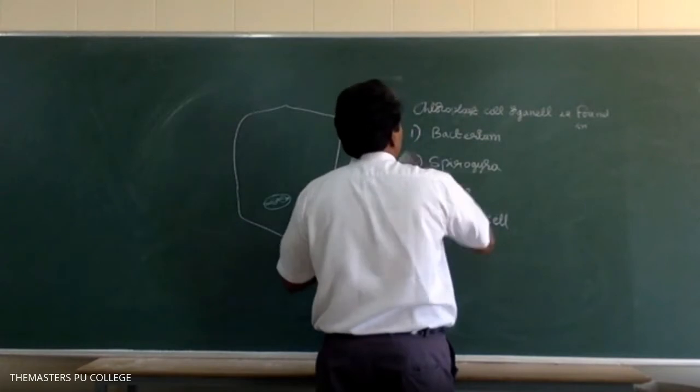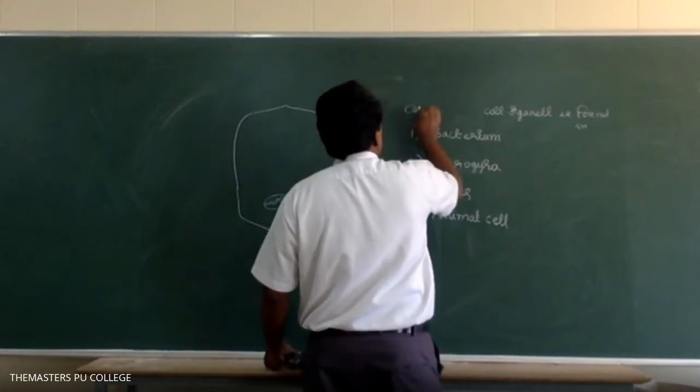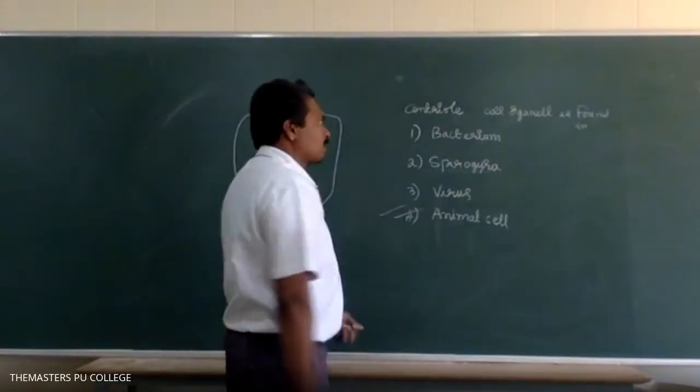The next question. Centriole cell organelle. Option 4, animal cell. Very good. Option 4 is animal cell.